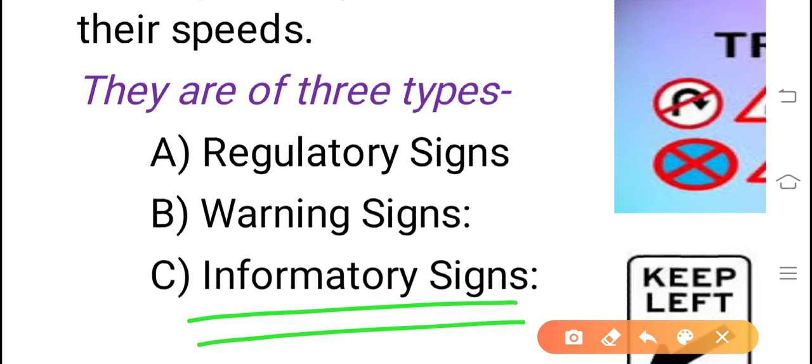When you are traveling or making a journey on a national highway or state highway or major district roads, when no other human beings are visible, in order to understand where we are, at least at important junctions or at important places, informatory signs are installed so that the driver will come to know that this is this place.